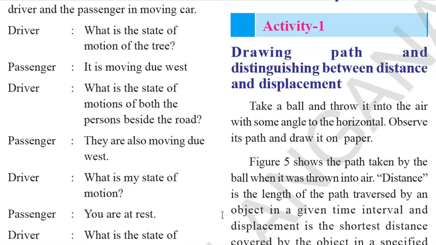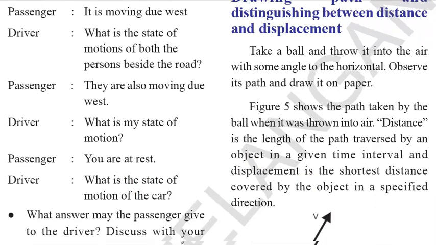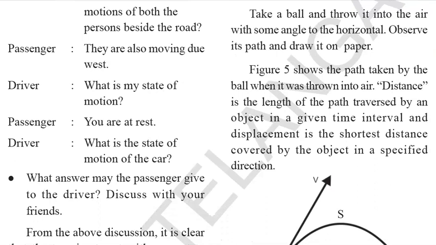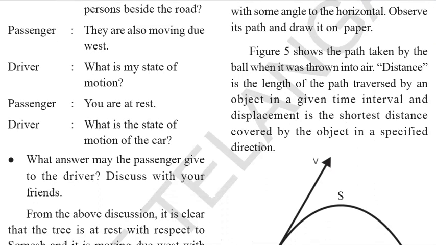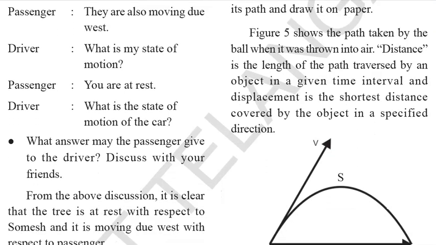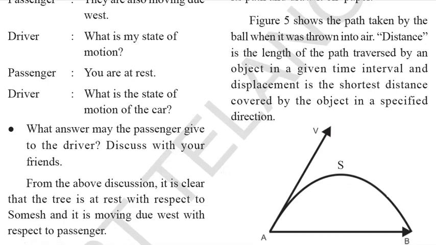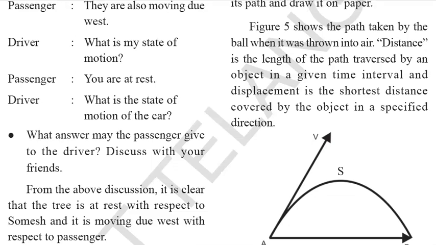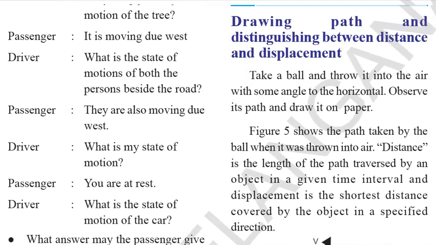They are also moving due east. And what about you? You are at rest. What is the state of motion of the car? The car is also at rest for them. So what answer may the passenger give to the driver? Discuss with your friends. Just discuss this concept with your friends.